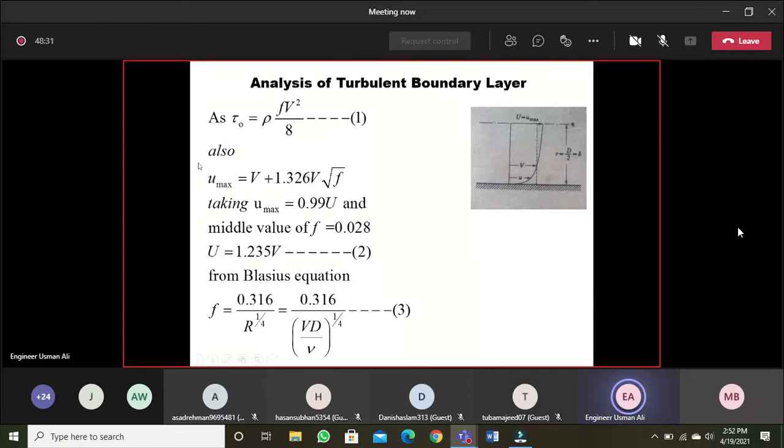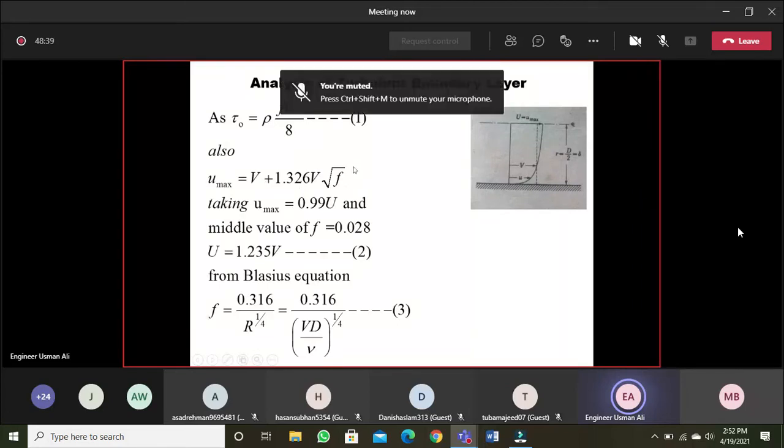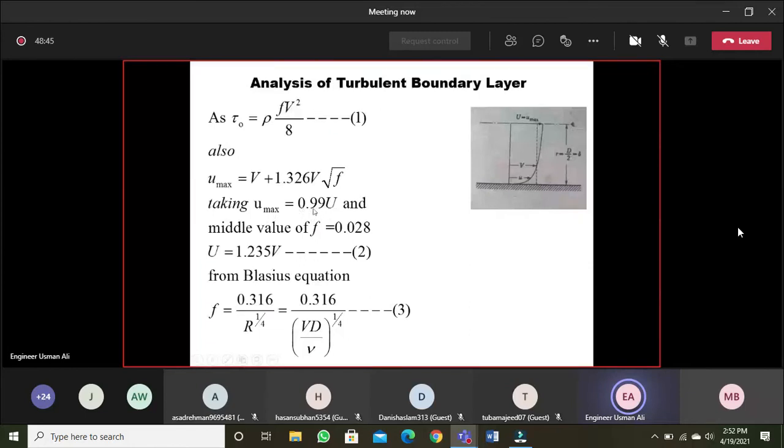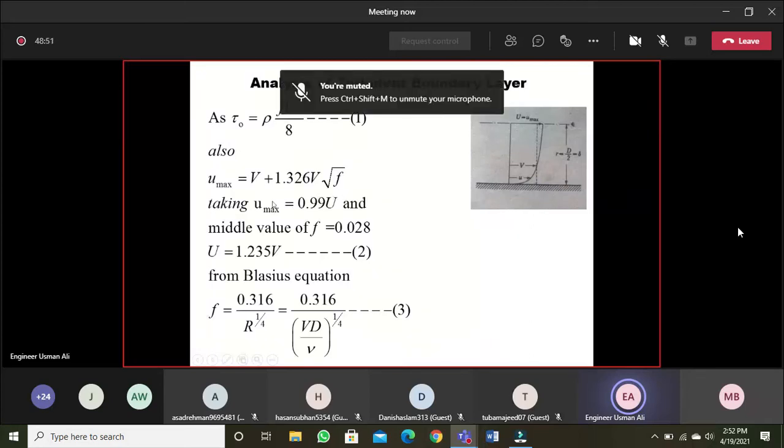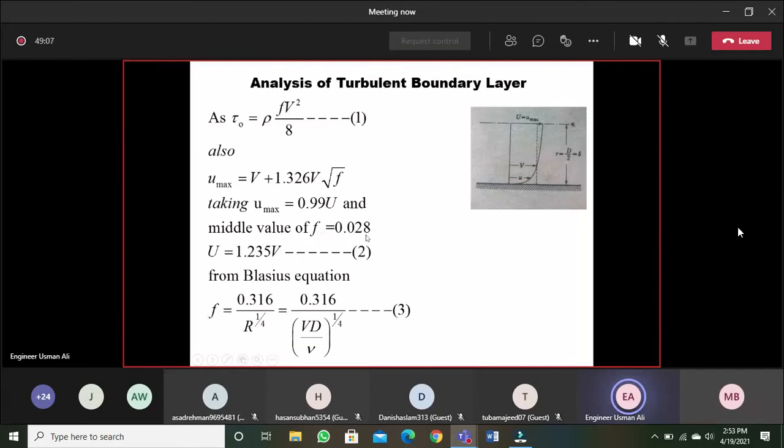The maximum velocity of the turbulent flow at center line is equal to V plus 1.326 V under root f. V is the average velocity and f is the friction factor. Now taking u maximum is 0.99 U at the edge of the boundary layer. The center line is actually the edge of the boundary layer we are taking, where the thickness of the boundary layer is delta.